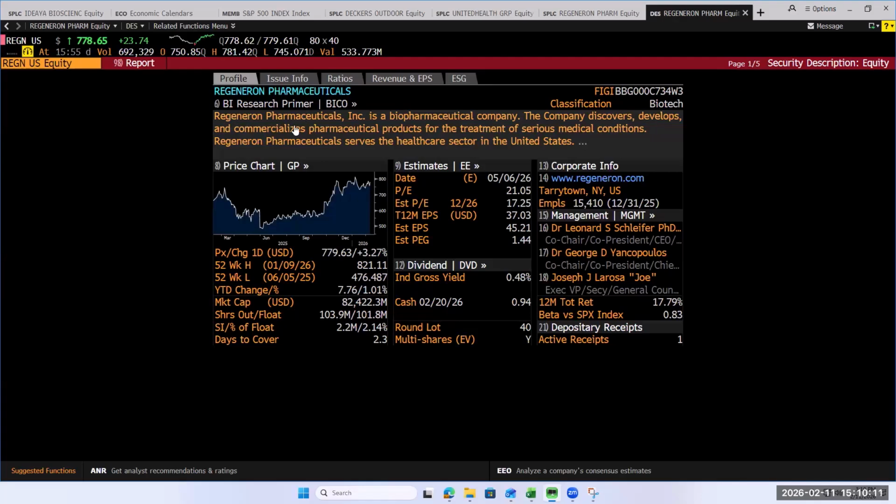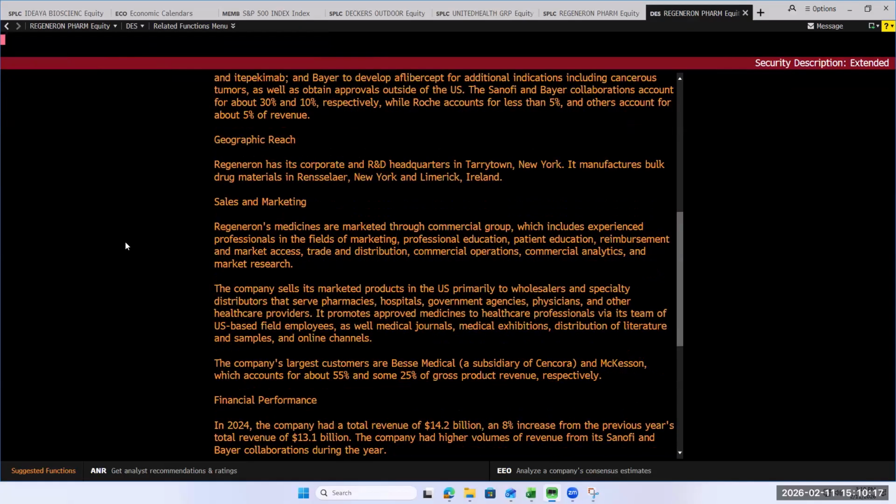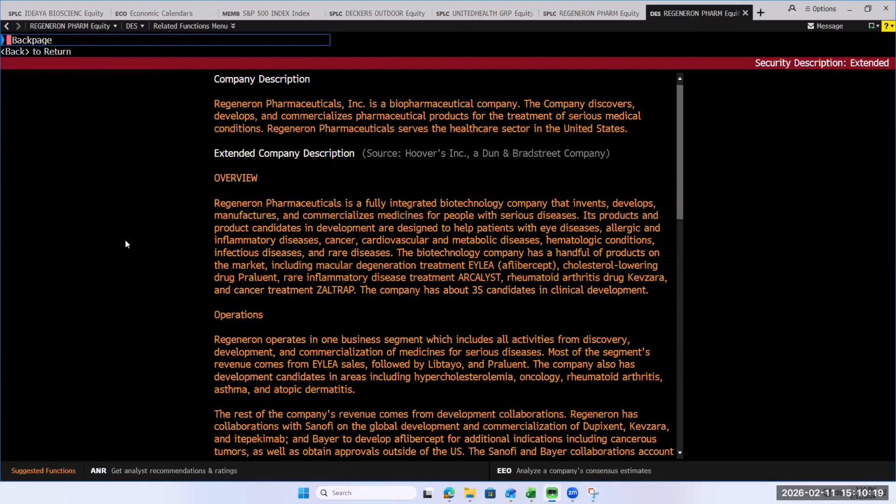Company discovers, develops, commercializes pharma products for the treatment of serious, that doesn't tell you much. Fully integrated biotech that invents, develops, manufactures, commercializes medicine for people with serious diseases. They don't tell us which one. Inflammatory, cancer, they're kind of all over the place.